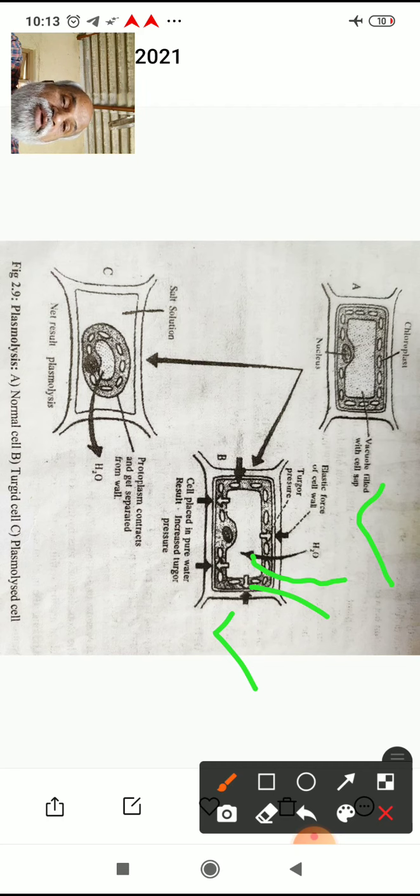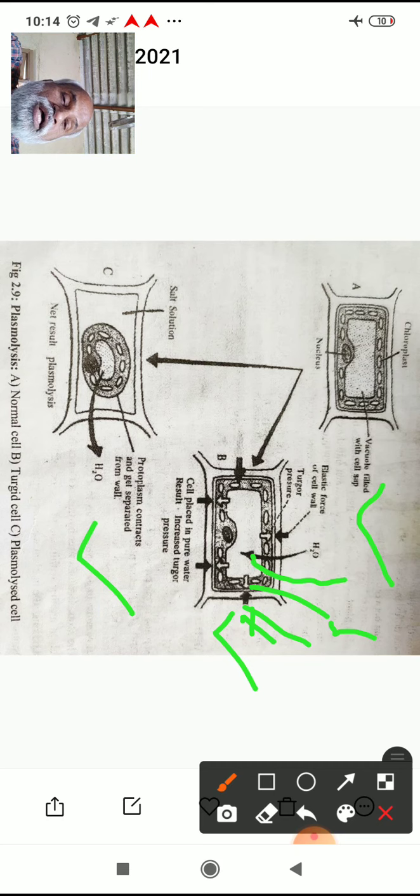At the same time, you have another force, that is the wall pressure. See, this is the direction of the wall pressure, opposite to the turgor pressure. Here the black arrows indicate the direction of wall pressure, and this arrow indicates the turgor pressure.